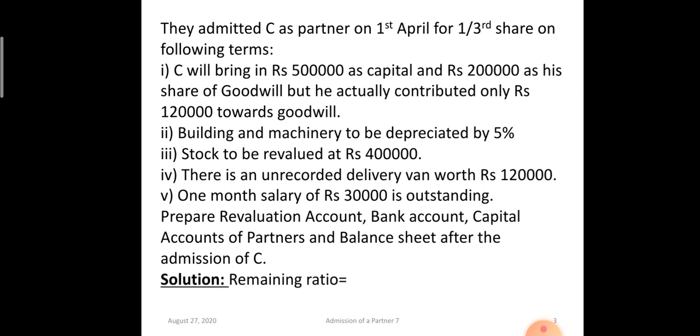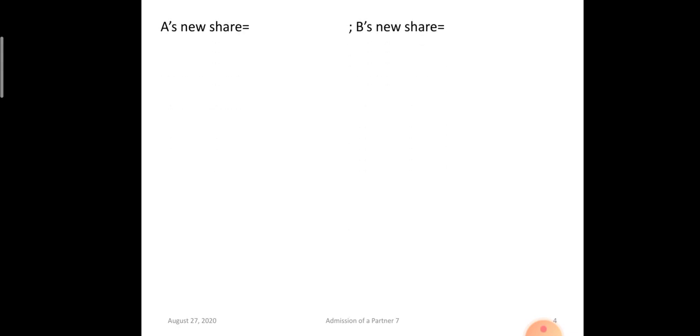The first step we will start the solution with is calculating the remaining ratio. So let's assume that the firm's share is 1, the new partner is coming for 1/3 share, so 1 minus 1/3, it will be 2/3 is the remaining share. Now this 2/3 will be divided among A and B in the old ratio, that is 3:2. So 3 by 5 multiplied by 2 by 3 is 6 by 15. So A's new share is 6 by 15.